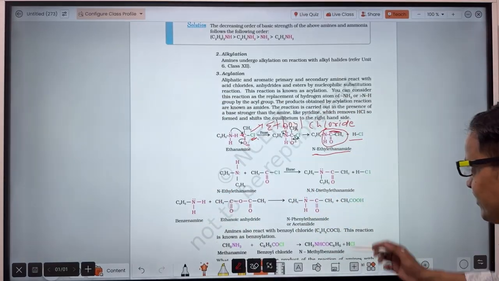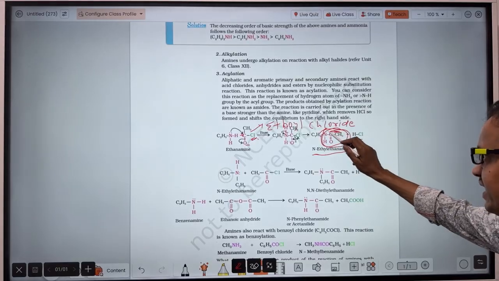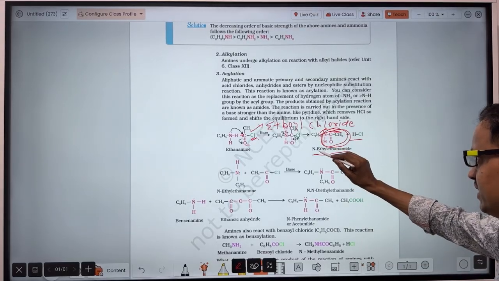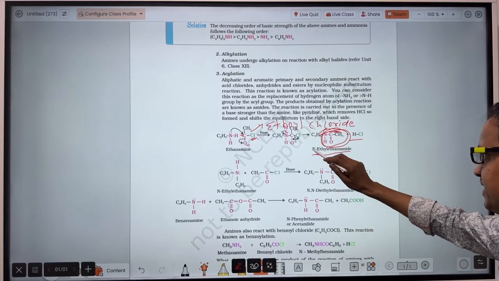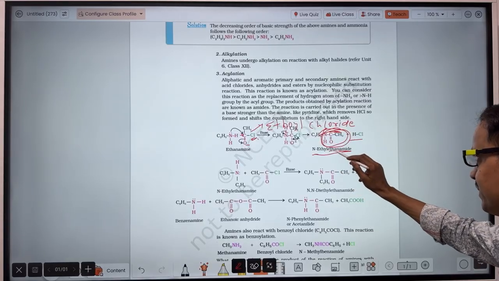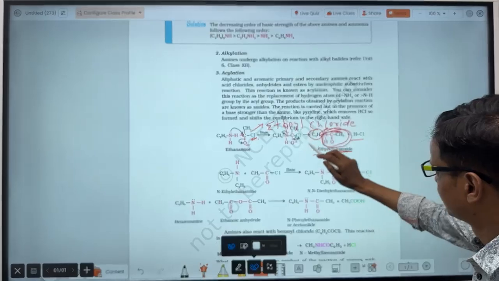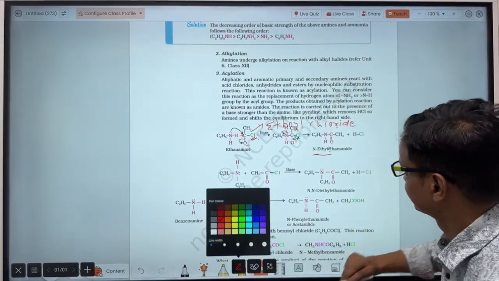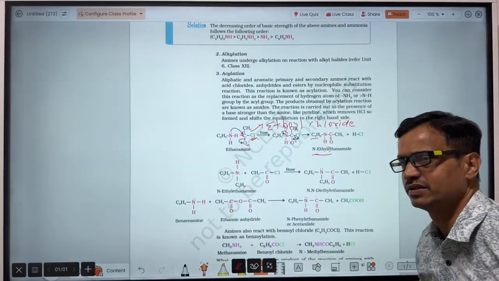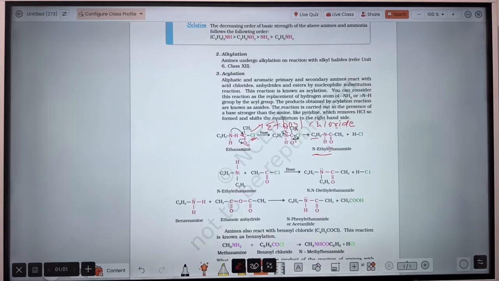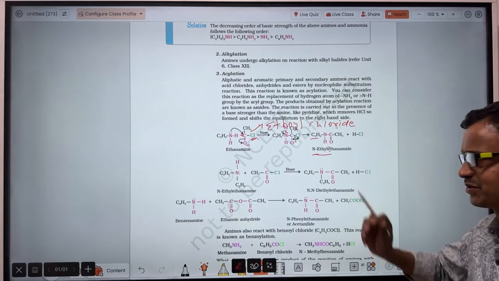So for the whole of this we will write ethanamide, and this C2H5 is the substituent. But that is not bonded to the carbon, it is bonded to the nitrogen.